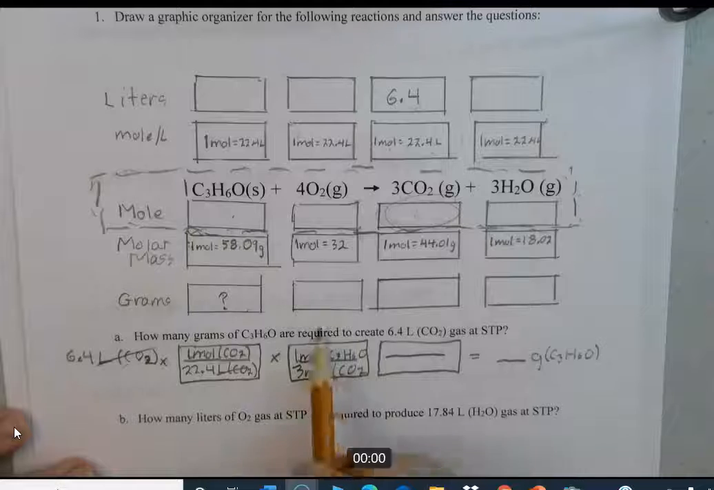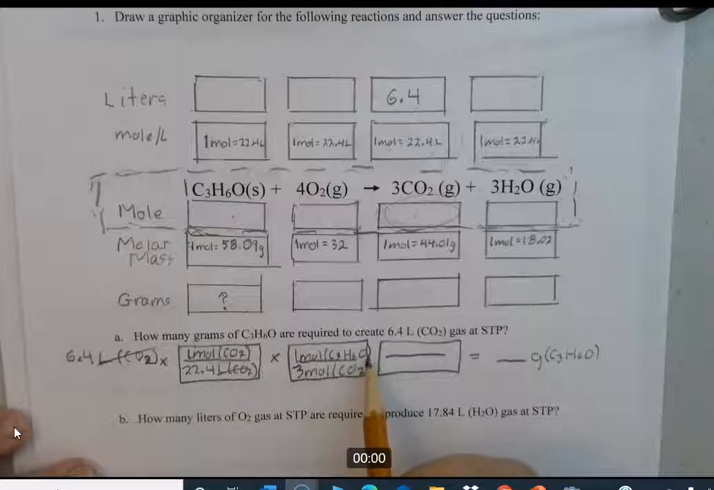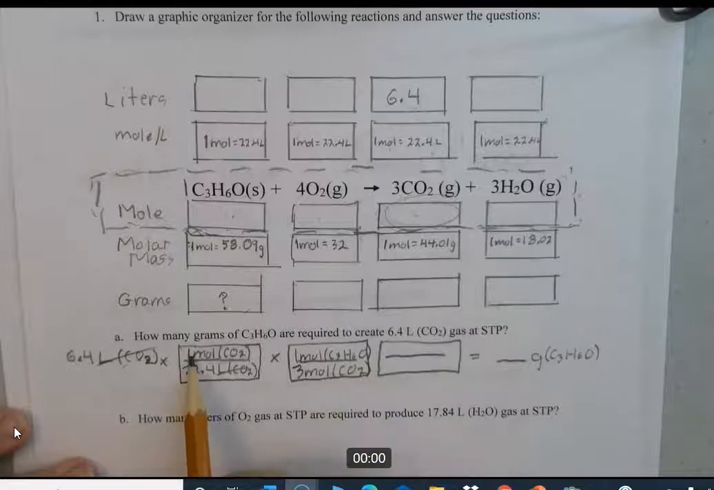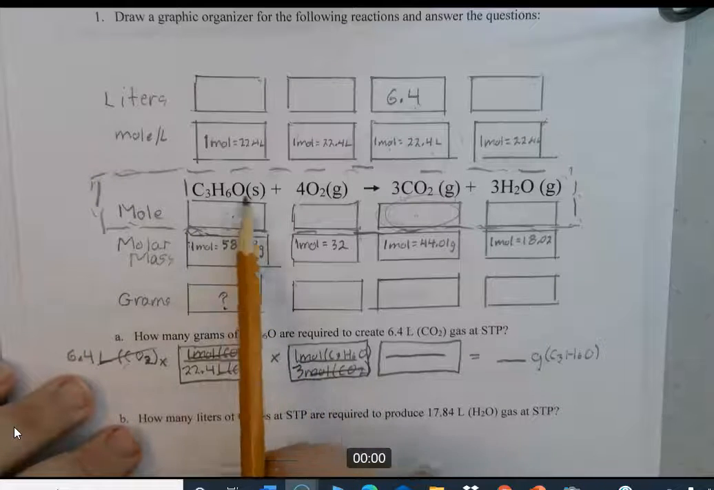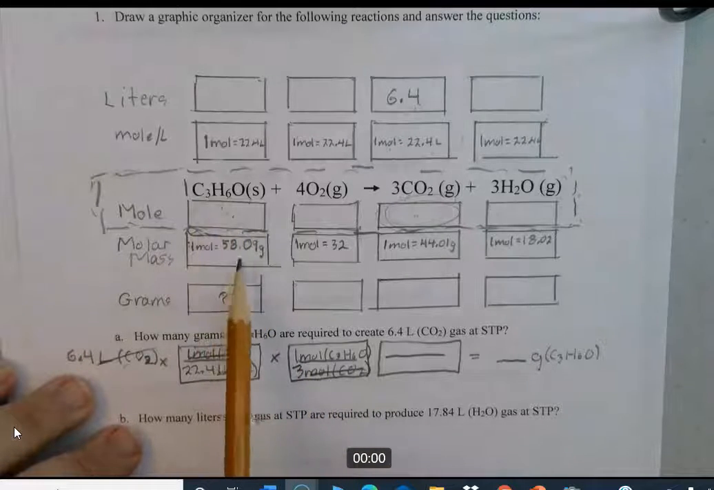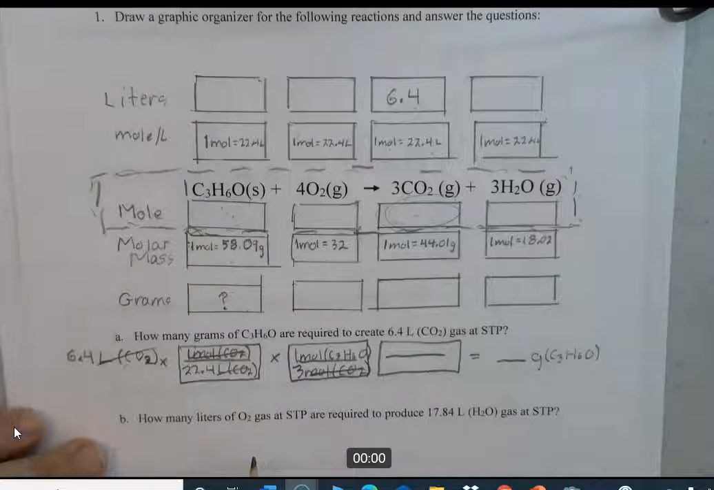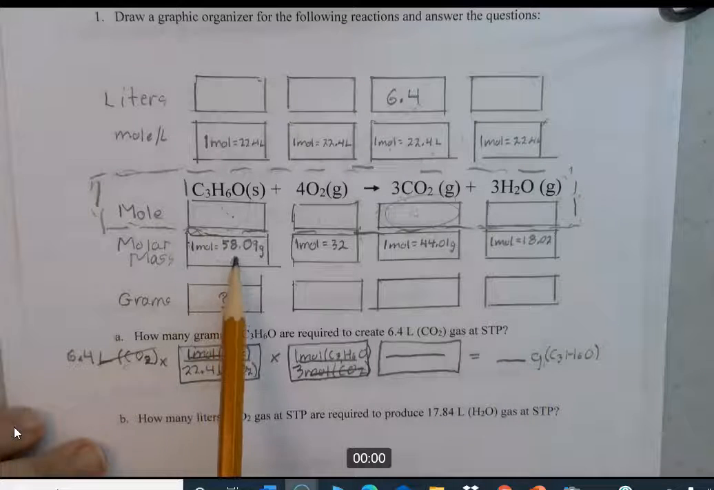3 moles of CO2 for every 1 mole of acetone. Moles of CO2 here cancels with moles of CO2 here. And now at this point, we're sitting in this box right here. Now we need to come out using the molar mass conversion. We need moles of acetone to cancel out, and we need to end up with grams of acetone in our final answer. So we're going to use the molar mass conversion.